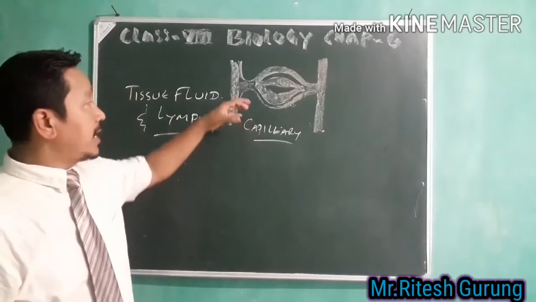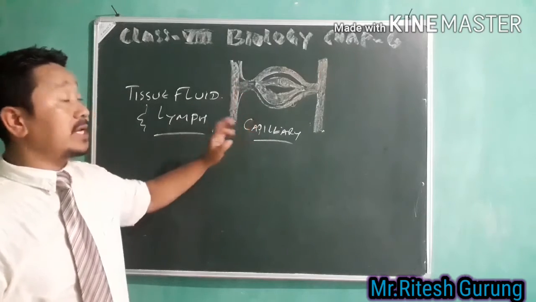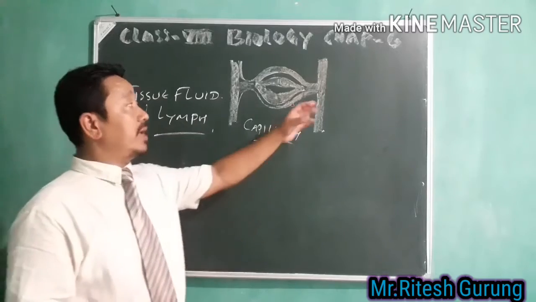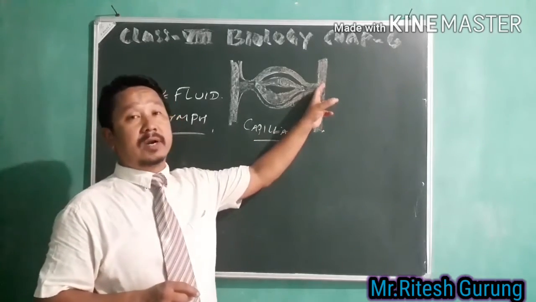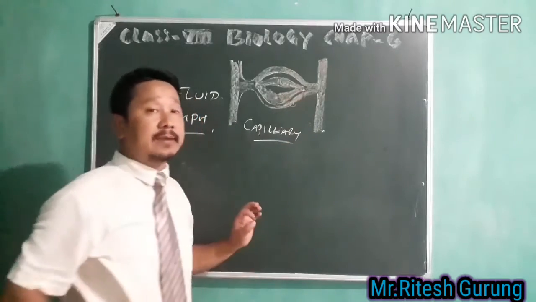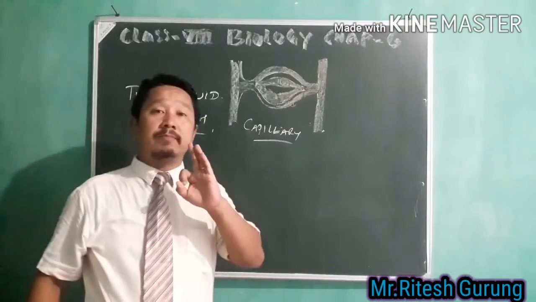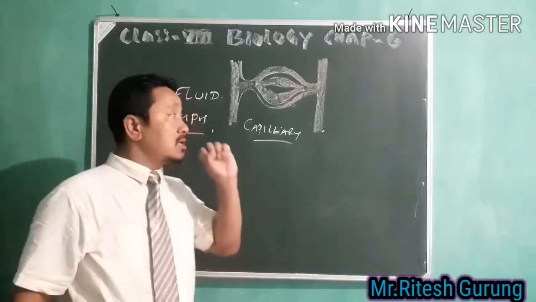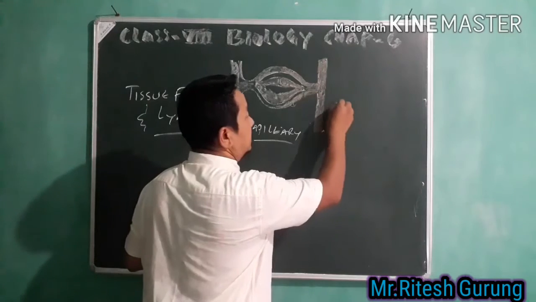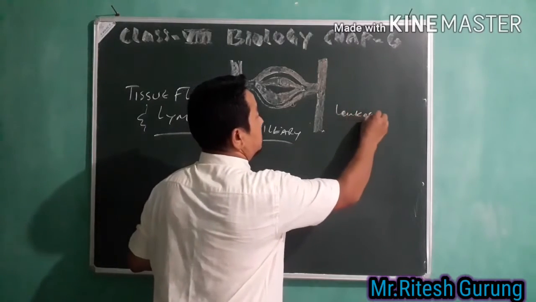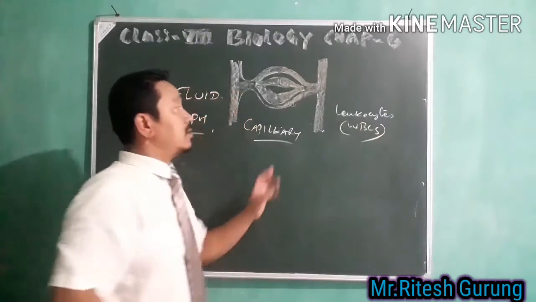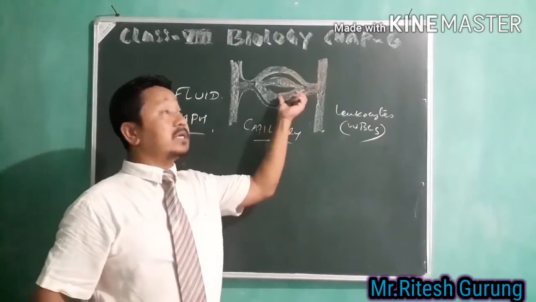Okay, so why I've drawn the blood capillary out here is to make you know how the lymph is formed. Let's see. When the blood flows through this capillary, what happens is that your plasma containing leukocytes, leukocytes means WBC, leaks out of this capillary.